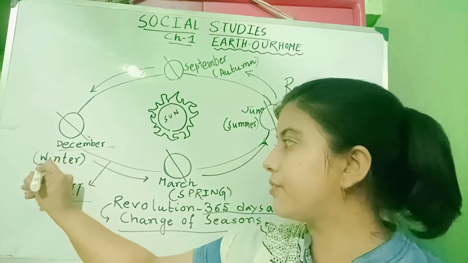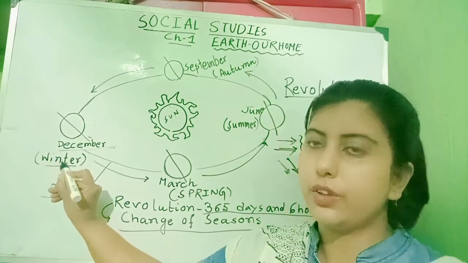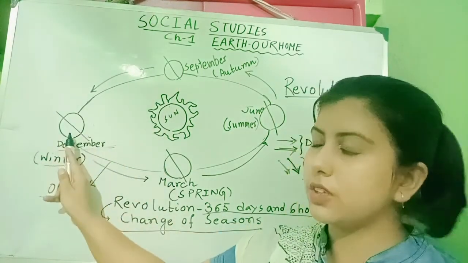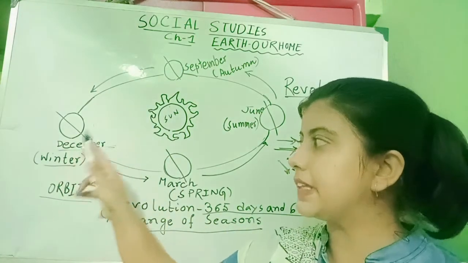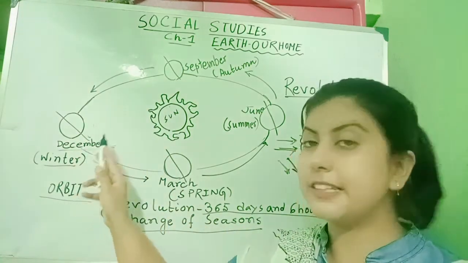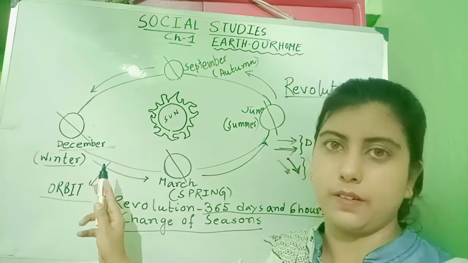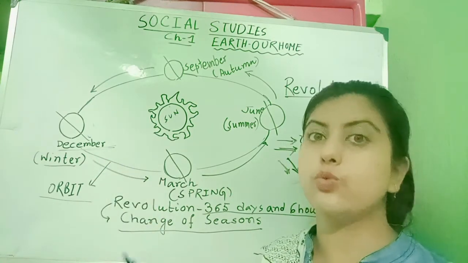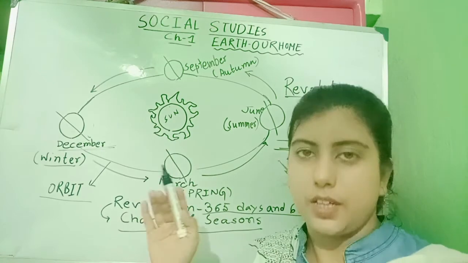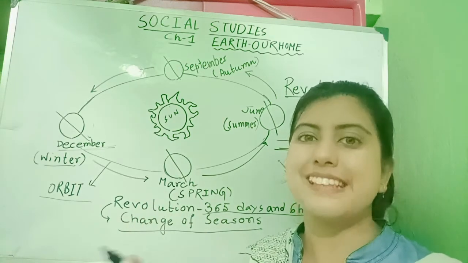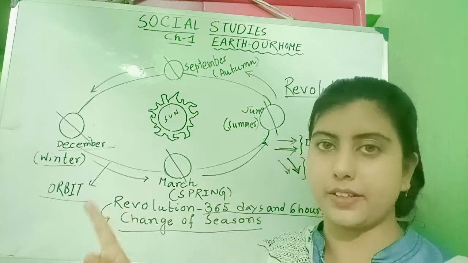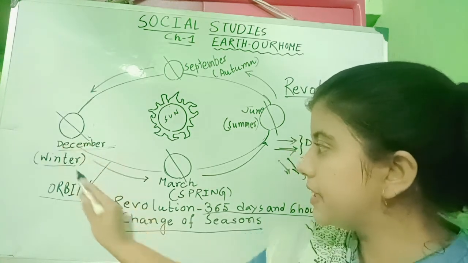So I have written winter here. In our country it is winter. That means in our country, the sun rays are somewhat slanting. They are not direct.